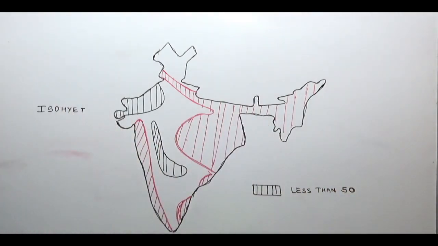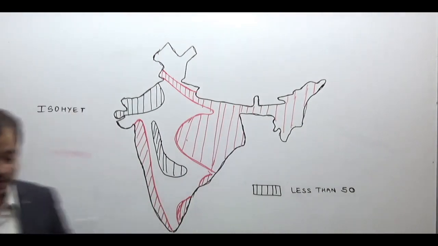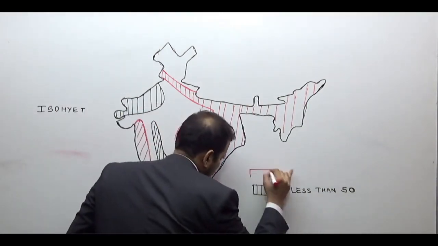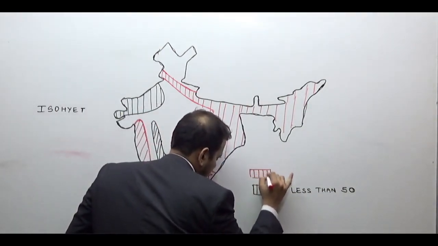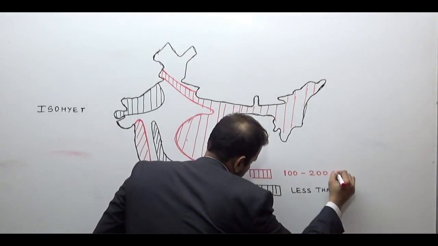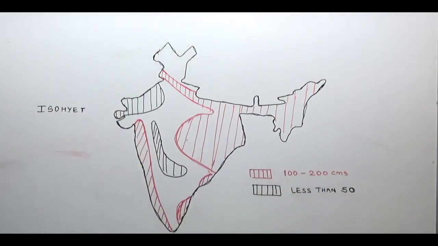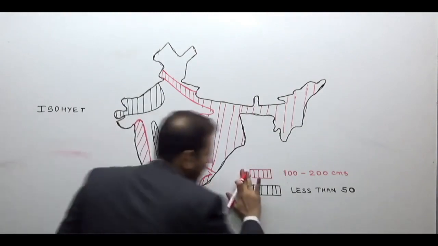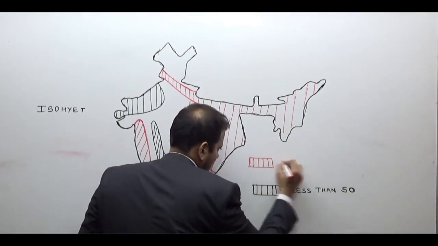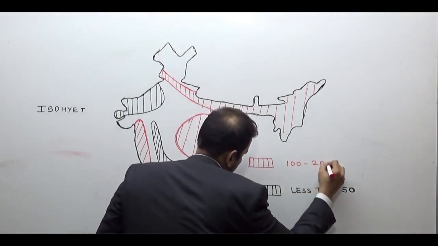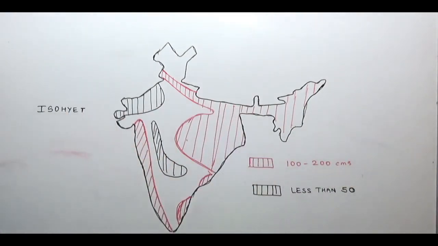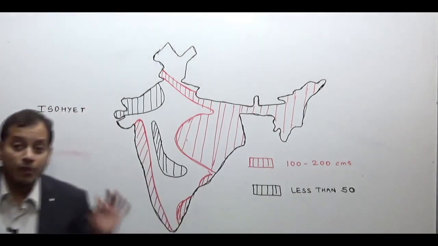Less than 50. The red color line is more than 100 centimeters of rainfall, or we can say 100 to 200 centimeters of rainfall. I'll just write it somewhat up so that I can use this for some other space. Now, you see why I am saying it is important.